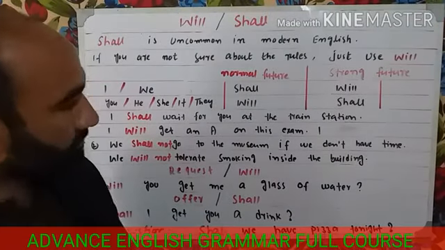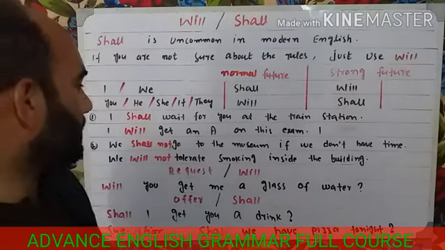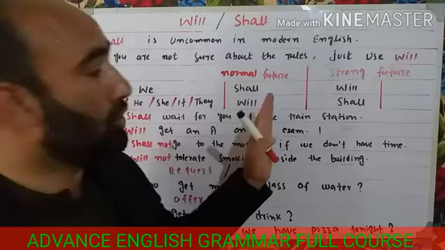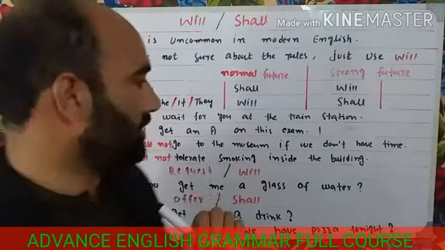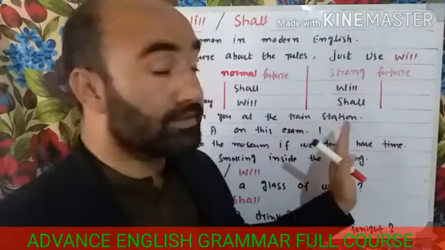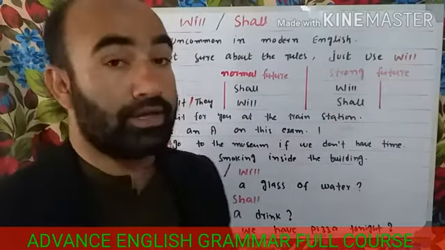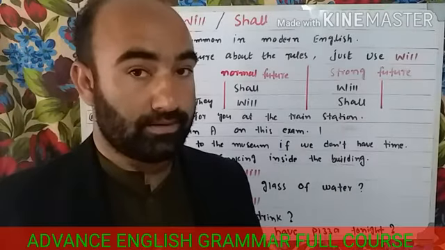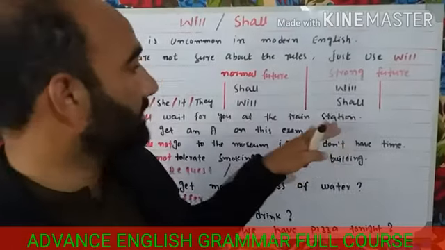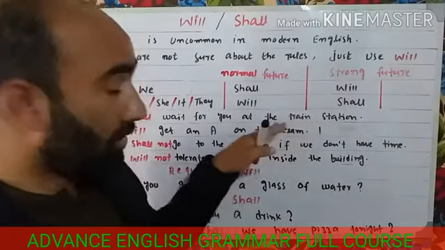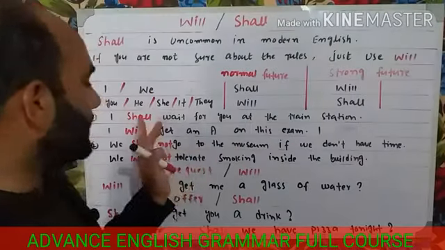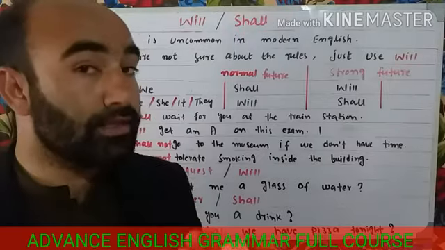Now let's talk about some examples. For example, I shall wait for you at the train station. I'm talking about the normal future here. Now we are talking about a plan. Whenever we are talking about simple sentences, the normal future, for a plan, a prediction, or an expectation, we use shall with I and we.